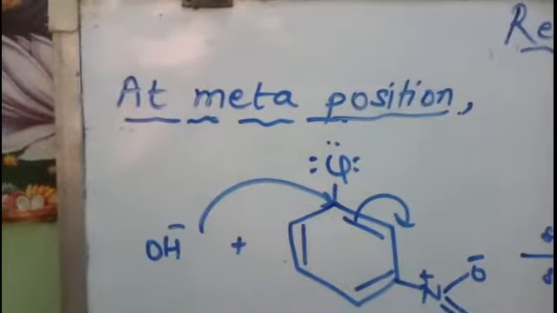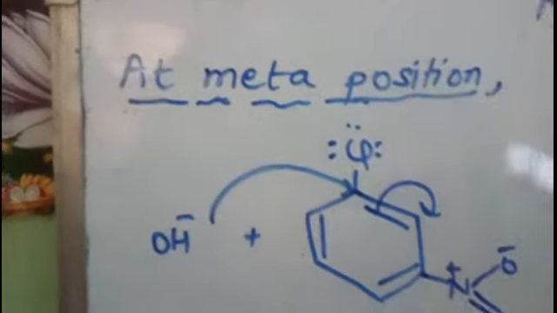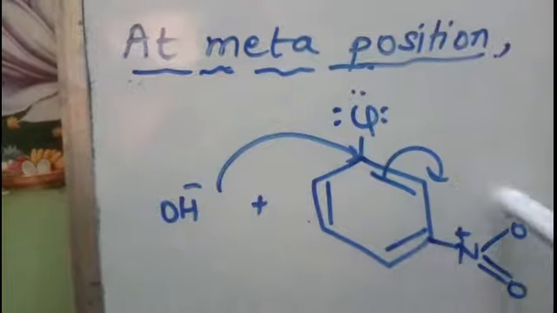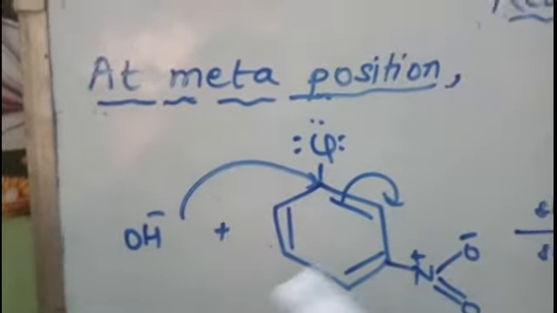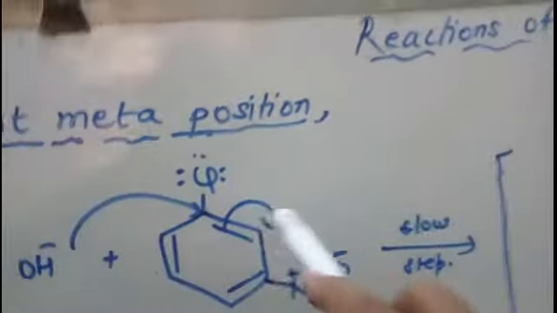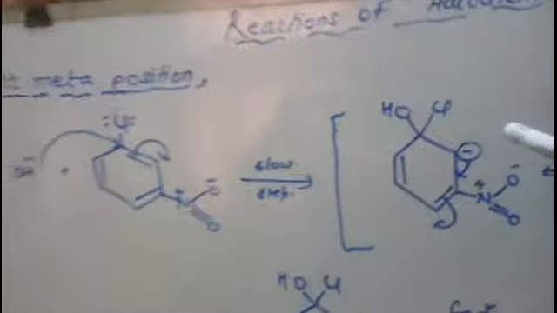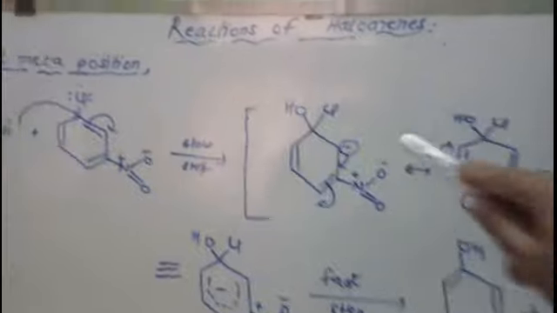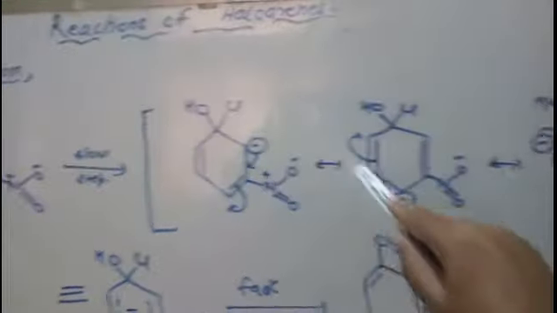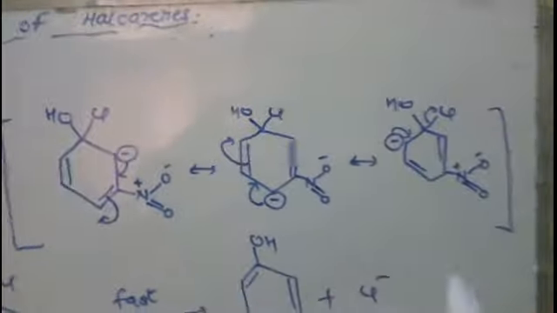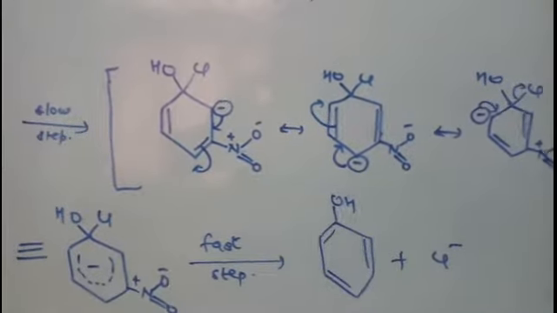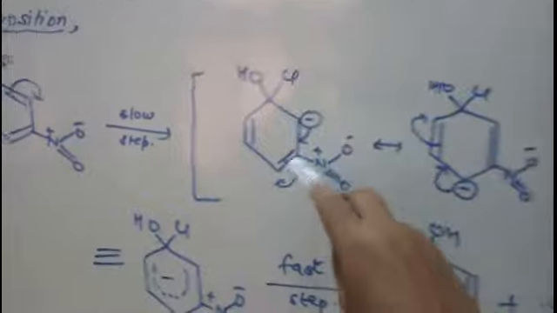Now see, students, what happens when your electron withdrawing group is present at the meta position. Right, so when it is present at the meta position, again the nucleophile is attacking here. So these electrons are moving to the ortho position. Now you see here that this electron density is coming at the ortho position or para position in all the resonating structures. None of the resonating structures is holding the electron density on the meta position.